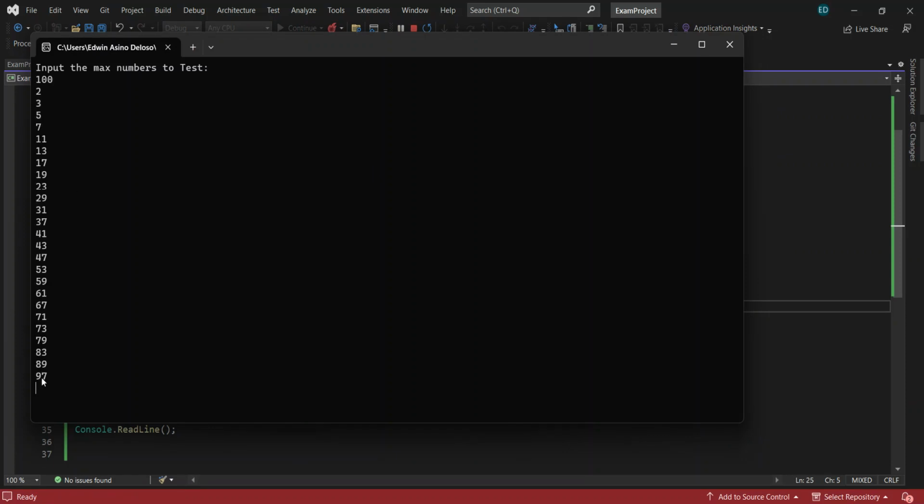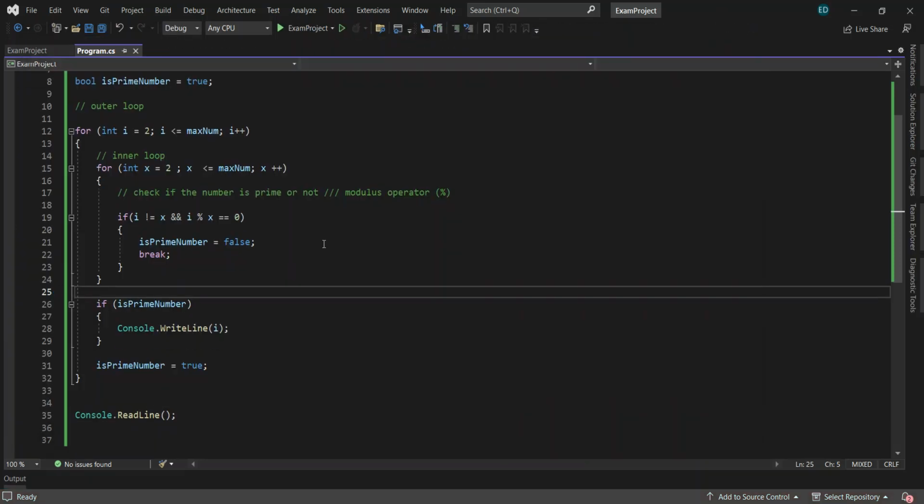So 97 is divisible by 1 and 97 only. It cannot be divided by 9, there's a remainder. If there's no remainder, the modulus equals 0. That's not a prime number, but a composite number.